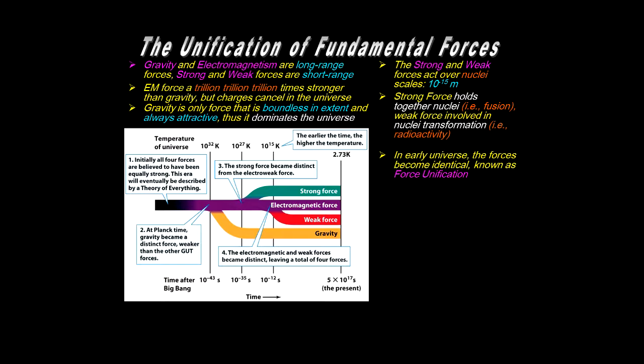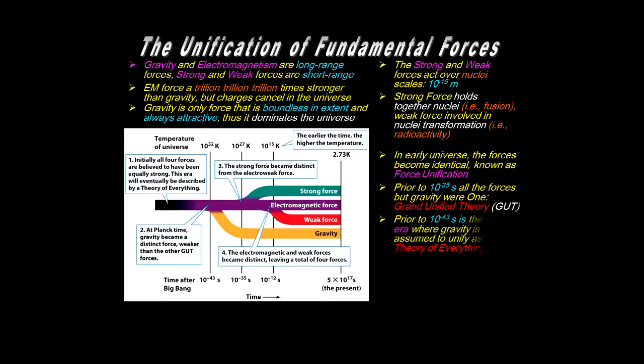So in the early universe, the forces become identical, force unification. And in fact, prior to 10 to the minus 35th seconds, we have the unification of these three forces, the strong, electromagnetic, and weak. They were all as one at that point. Now the theory that is associated with describing the conditions of the universe at that point goes under what's called grand unified theories or GUT theories.